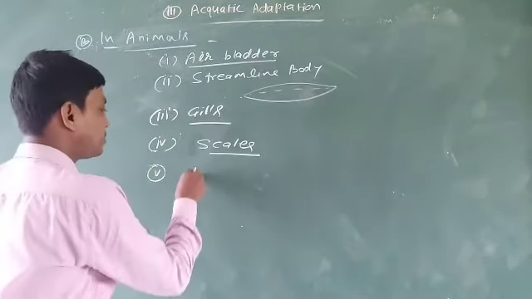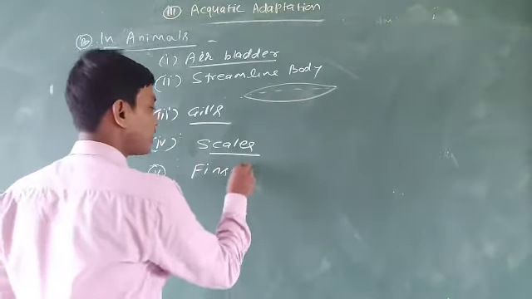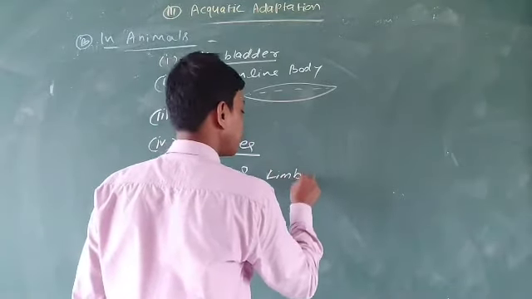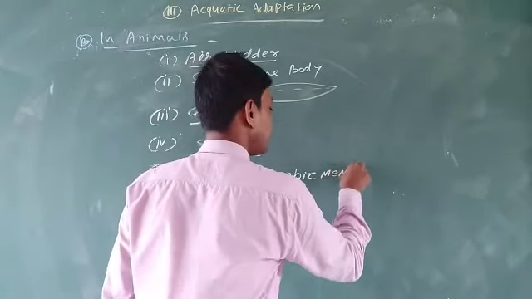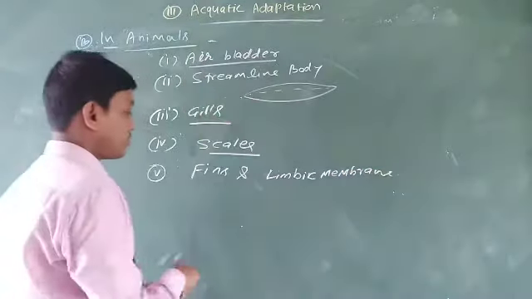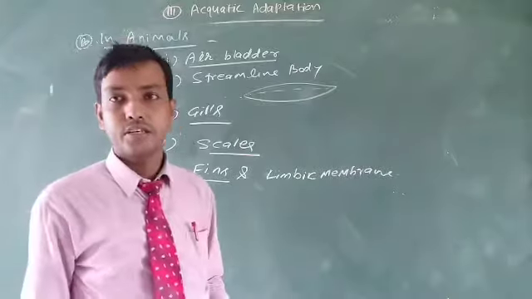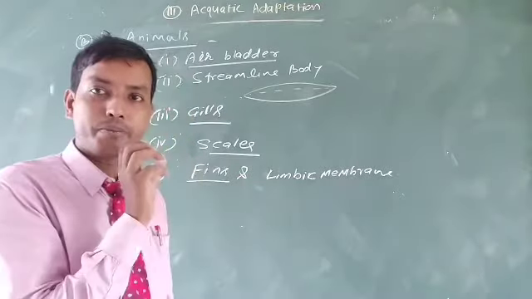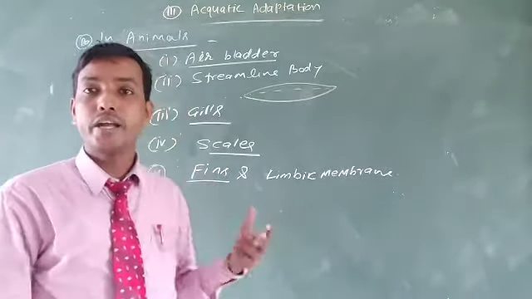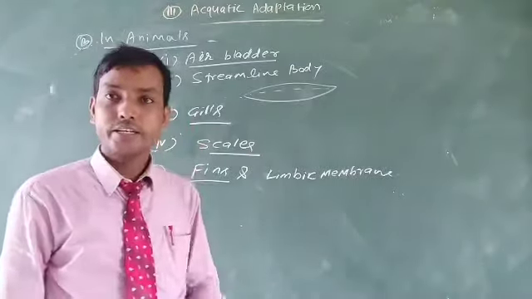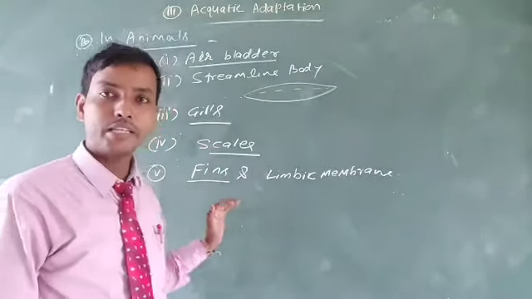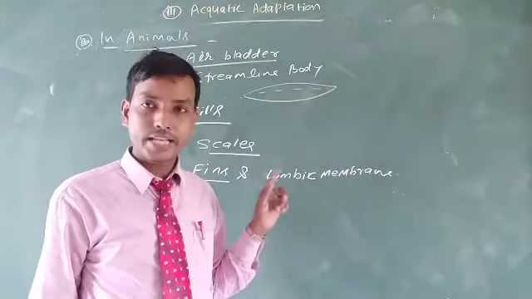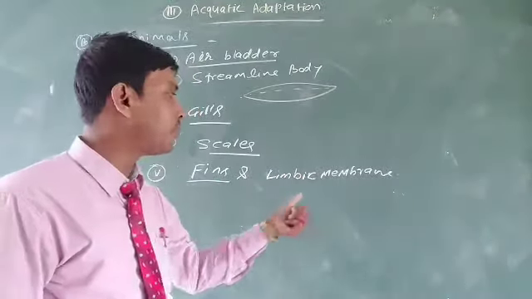Now next are the fins and the limbic membrane. Fins are common in fishes. As you are familiar, fins are adapted, the modified or evolved form of the forelimbs, that is four limbs, and this helps fishes to swim. Limbic membrane, I need to explain what the limbic membrane is.